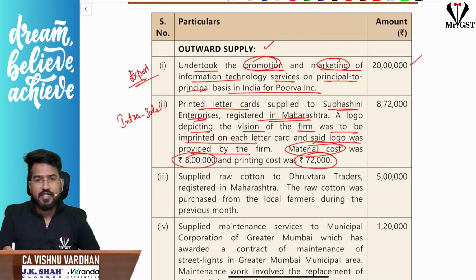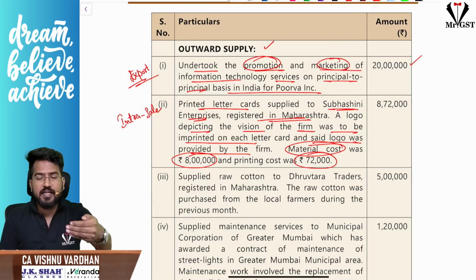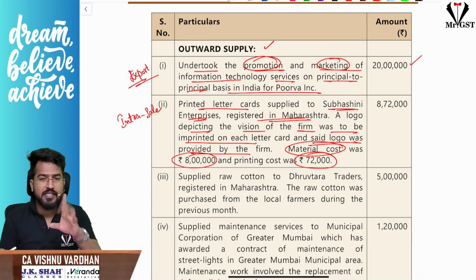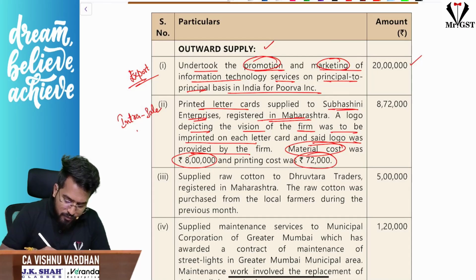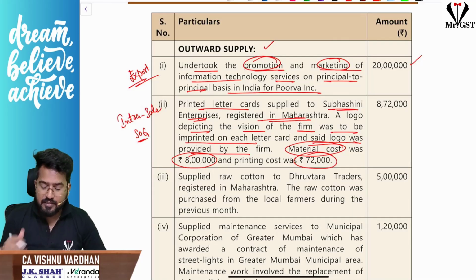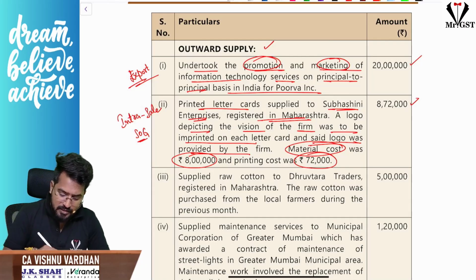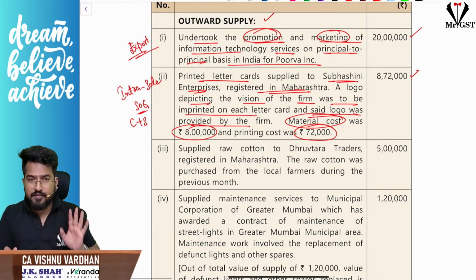Here one thing we have to understand is whether this is supply of goods or supply of service. If you remember the clarification on printing services, here we are selling letter cards and incidentally we are printing the content, printing the logo. So the predominant element is selling the letter card and the incidental one is printing the logo. So this is supply of goods. SOG means supply of goods, selling the letter cards. So this is supply of goods, not supply of services. 8,72,000. So here there will be CGST and SGST. Prima facie, based on that information.